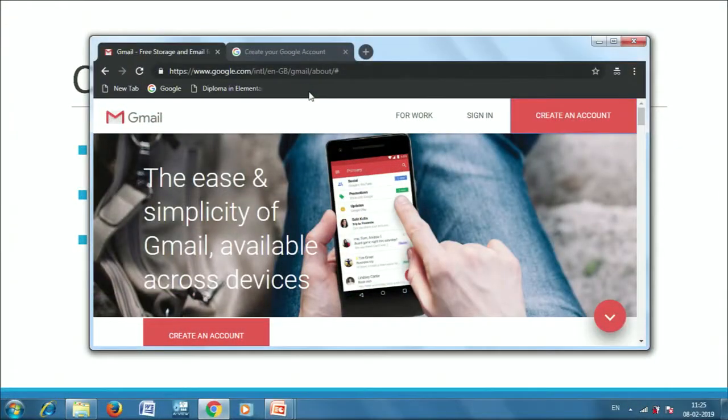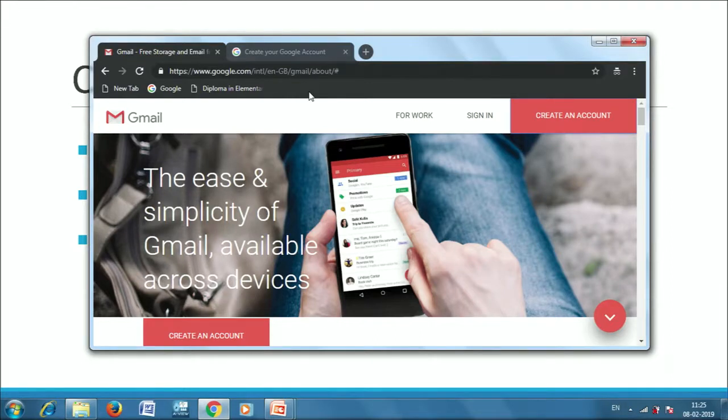Let's see the process of creating a user account on Gmail. For example, let's start with Gmail. That is the most commonly used service provider for email nowadays. Otherwise, as I told you, we can create free accounts on different domains like Yahoo, Rediff, Outlook. Those are available. But for now, let us see how to create a Gmail account, a Gmail email address. So let's continue with the demo of creating an email account on Gmail.